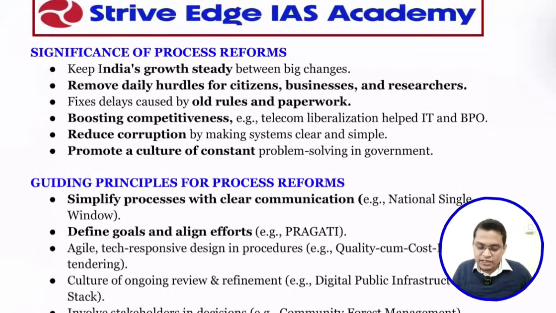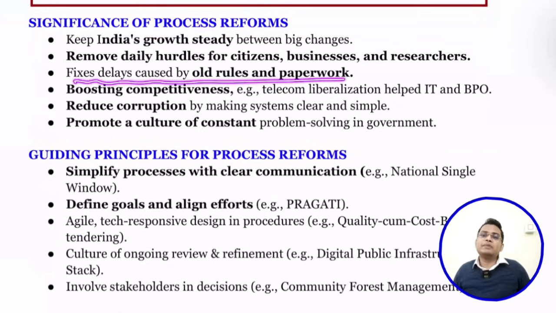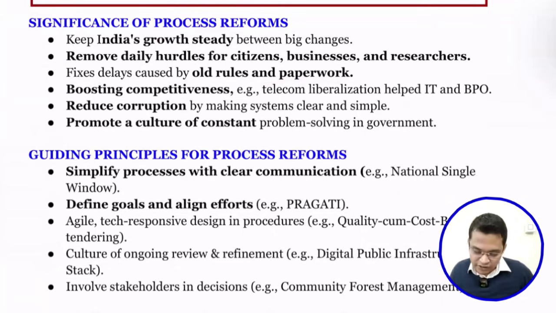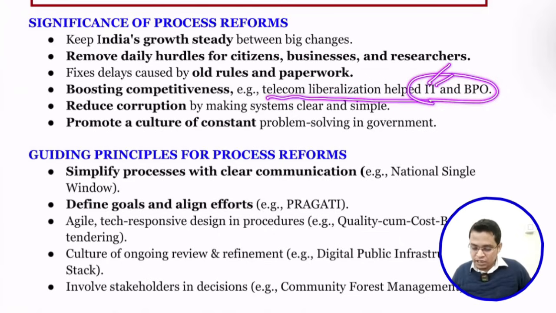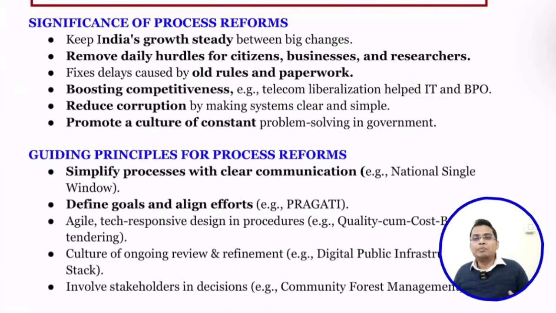Next is fixing the delay caused by old rules and paperwork. We can replace all these obsolete, old rules with modern rules, and paper with digital technology, so that it can deliver everything faster. Then boosting competitiveness. If we are investing so much time just to comply with rules and laws, that leads to higher cost. If we remove that, that leads to competitiveness. You can see telecom liberalization helped IT and BPM. IT means information technology, BPM means business process management. India has emerged as a hub of the service sector because we liberalized telecom in the 1980s.